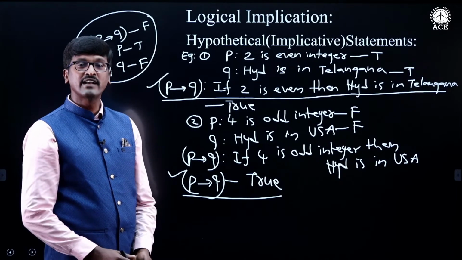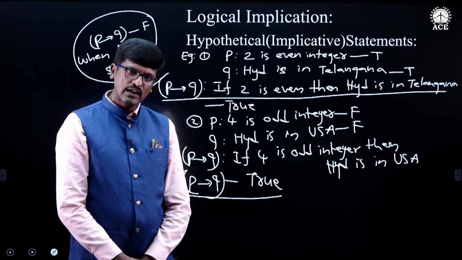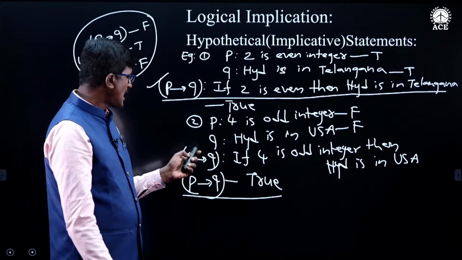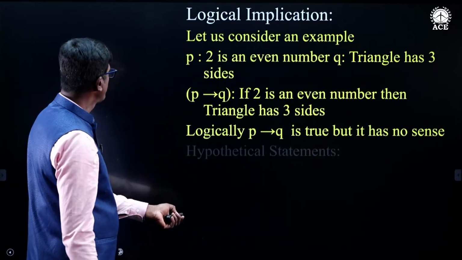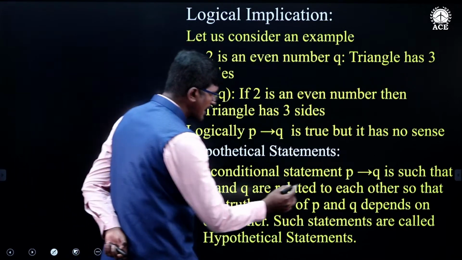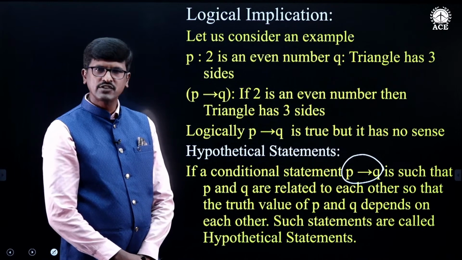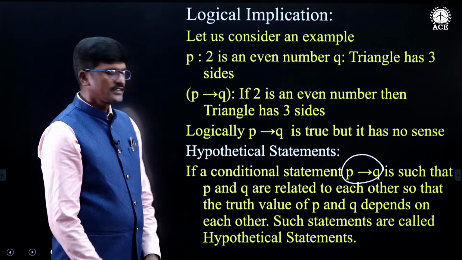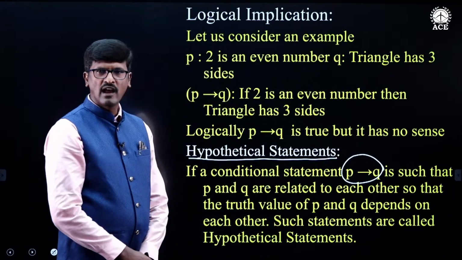So we want to have the conditional statements in which P and Q are related to each other, and the truth value of P is depending on Q and the truth value of Q is depending on P. Such types of conditional statements are called hypothetical statements.